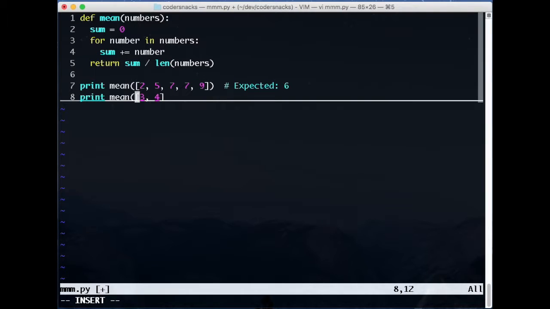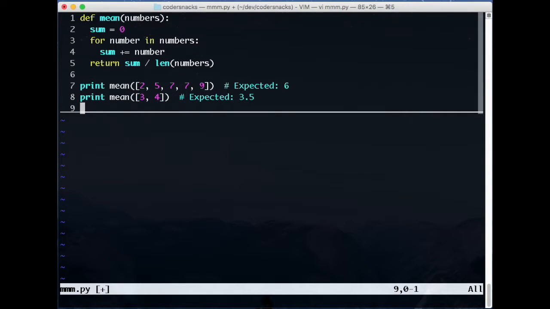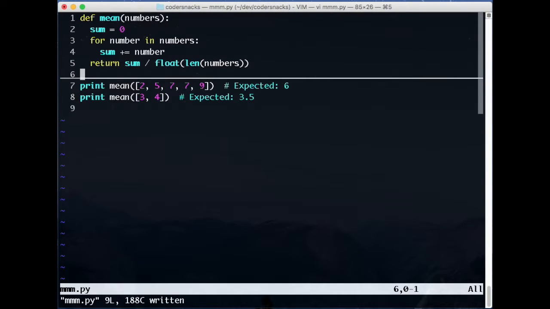First, since we're passing in a list of ints, and the length is also an int, that means that the division that takes place here is integer division. It isn't specified whether we want an integer result or not. If we don't, then we need to do some float division here.